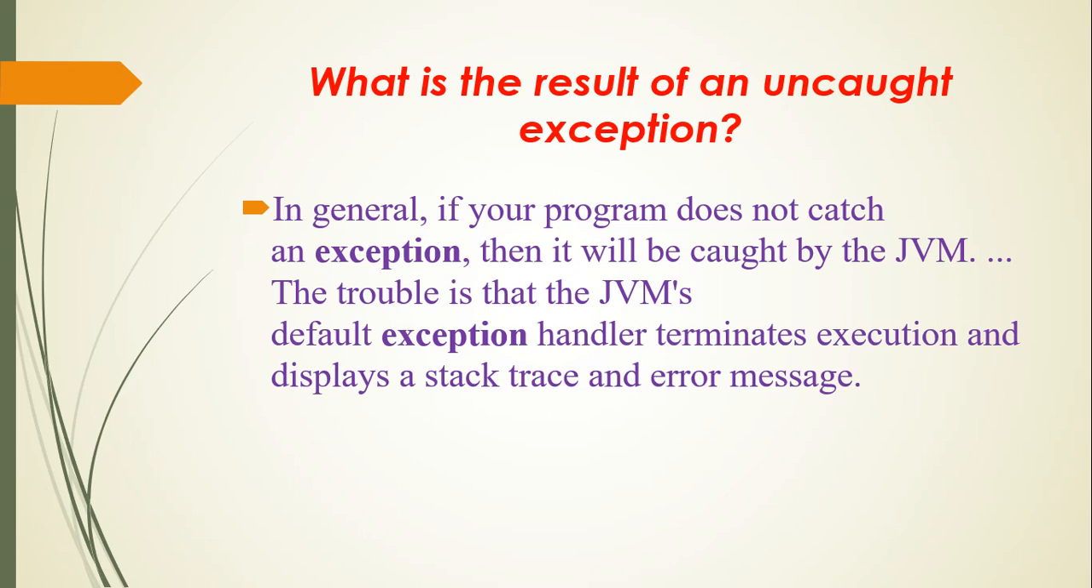Once the exception occurs, it prints the error and all the messages, including where the exception comes from, what type of exception it is, and in which line the error occurred. So these are the results when an uncaught exception occurs. These are the things which we discussed in uncaught exceptions.